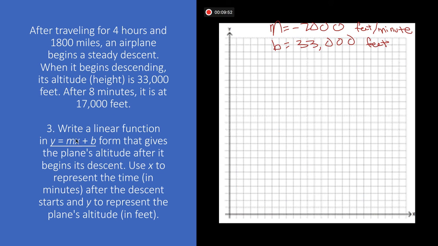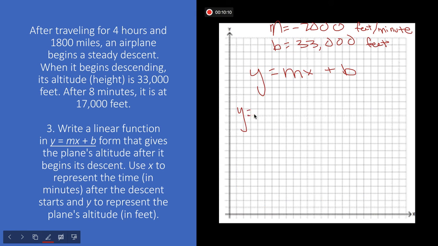Now I just need to plug these into my linear function. So if my equation starts off as y equals mx plus b, my m is negative 2,000.